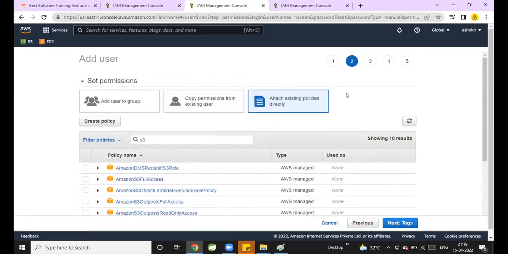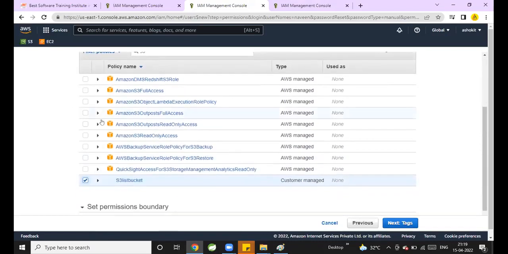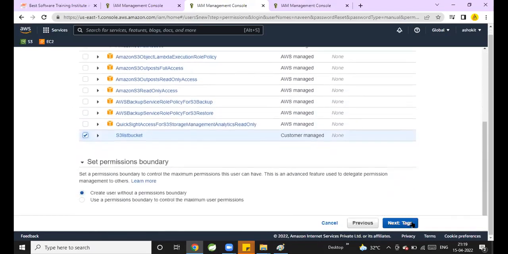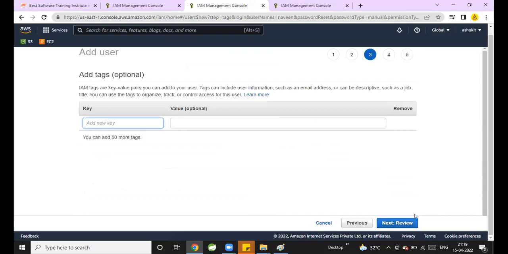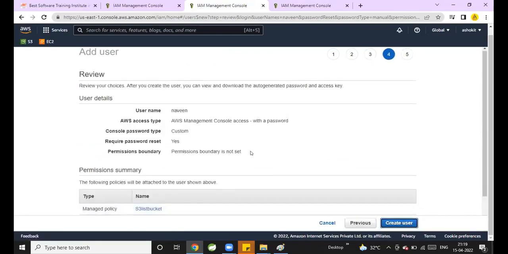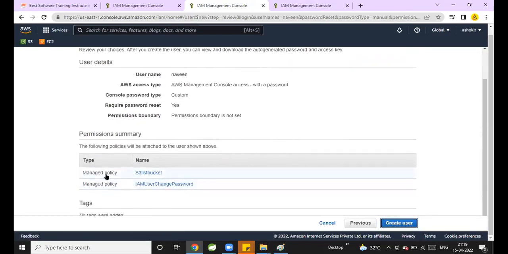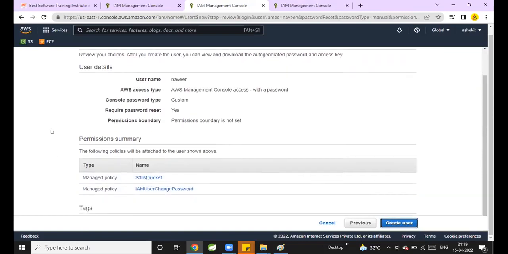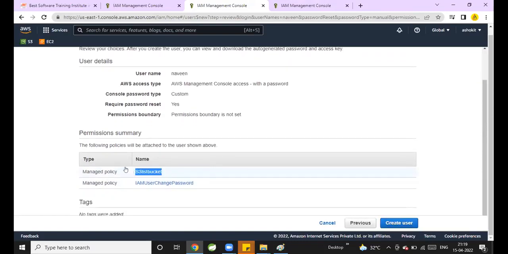I am in the middle of user creation. I created a custom policy. Now I have selected that policy. Click on next. Now click on review. Now, what are the policies this Naveen user is having? S3 list bucket. S3 list bucket means he can only read the buckets available in the S3.